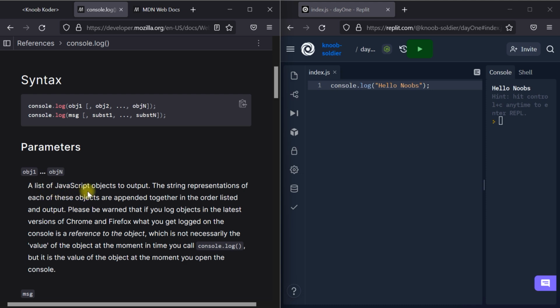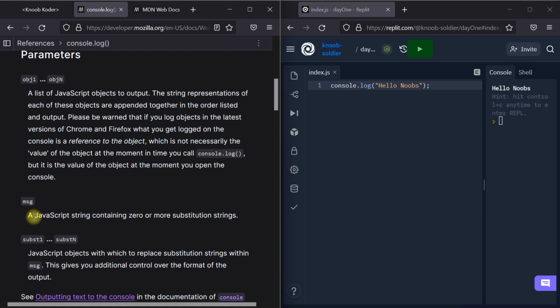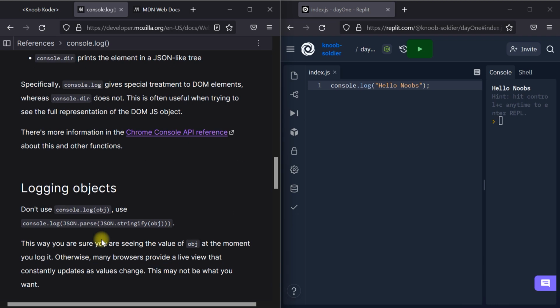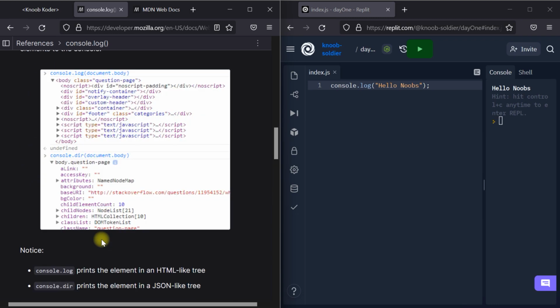A list of JavaScript objects to output. The string representation of each of these objects is appended together in the order listed in the output. Please be warned that if you log objects in the latest version of Chrome, what you get logged on the console is a reference to the object, which is not necessarily the value of the object at the moment you call console.log. Message: a JavaScript string containing zero or more substitution strings. Okay, let us not go deep. We just learned how to print.